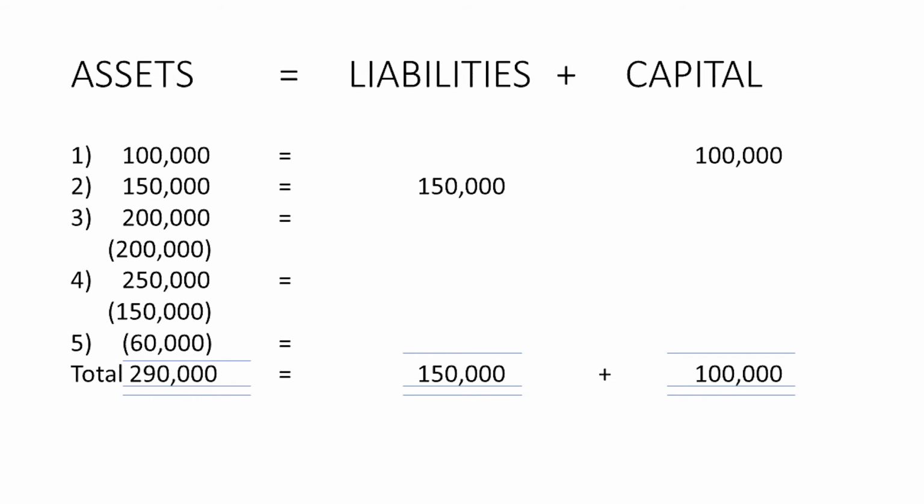So the total on the right side, 150 plus 100, is 250,000, but the total asset, the amount on the left side, is 290,000. Therefore, our equation is not yet balanced before the computation of income or loss.